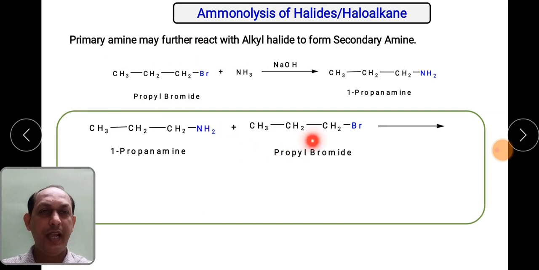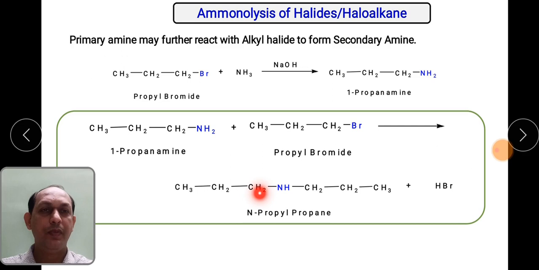So what will happen? H and Br will be eliminated and you will get the formation of this particular compound. So this is a propyl group here and 3 carbon. So this is N-propylpropanamine. This is a secondary amine. See, this is the first step primary amine. Now this is a secondary amine. This secondary amine, if we again react with propyl bromide, then we get the tertiary amine. So this is how we can prepare primary, secondary and tertiary amine by using ammonolysis of halides.